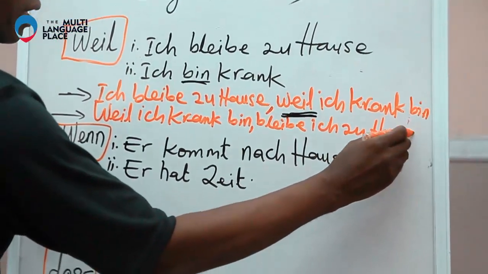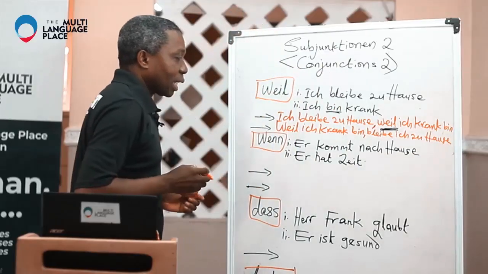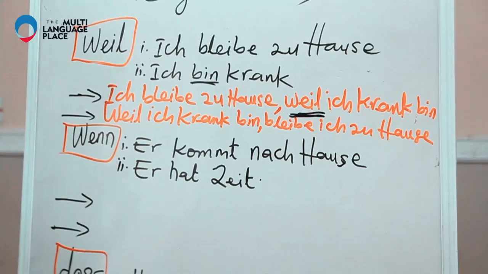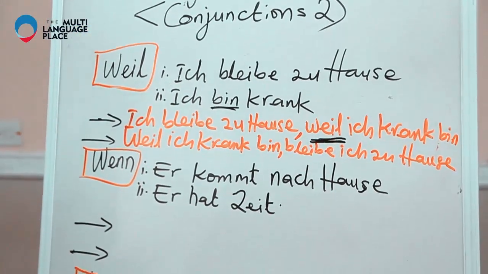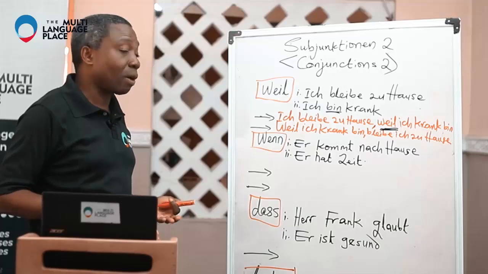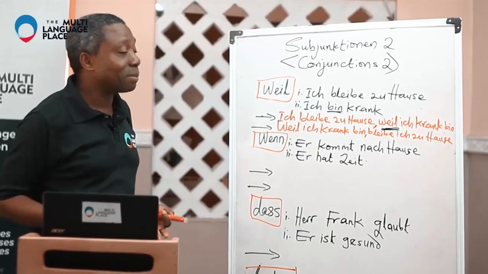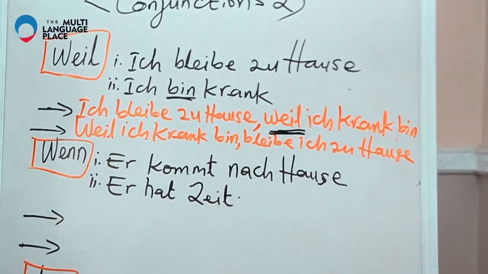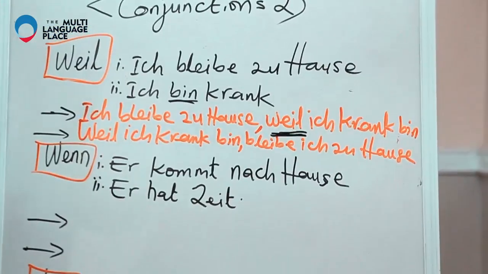Look at this. The first one is, I stay at home because I am sick, or, I am staying at home because I am sick. Ich bleibe zu Hause, weil ich krank bin. The second one is, weil ich krank bin.